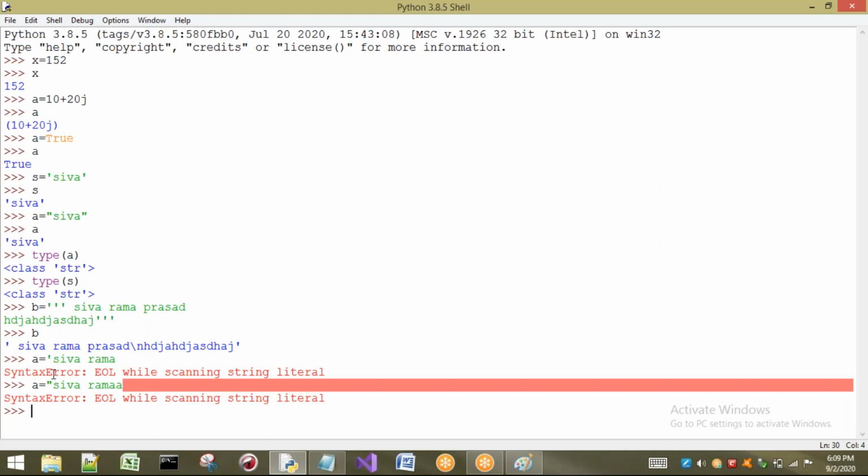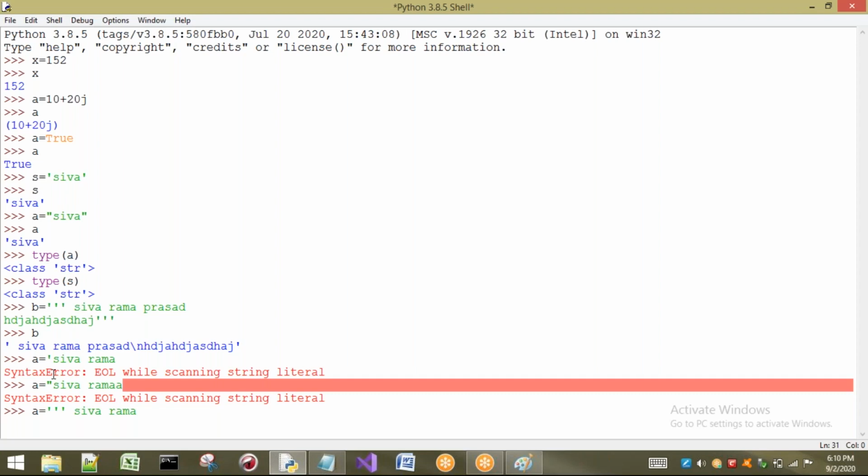So if you want to read a multi-line string, that means multiple lines, we have to go for 3 single quotes. Open with 3 single quotes. When you open with 3 single quotes, if you press enter also, internally it will take it as \n.